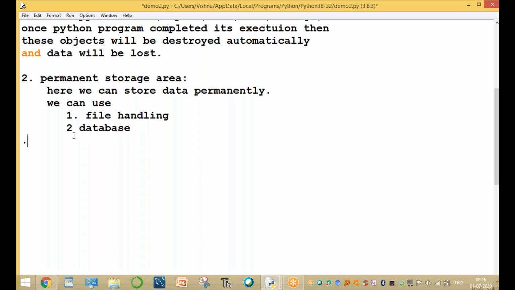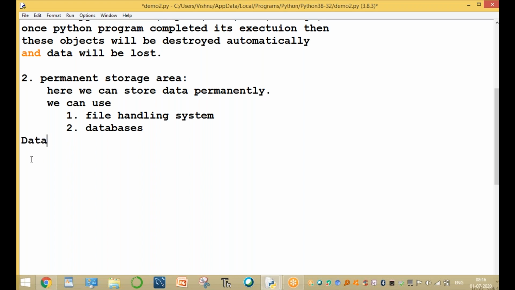Permanent storage has two areas: one is a file system, or file handling system, and another one is a database system. We store the data permanently in these two areas: file handling and databases.